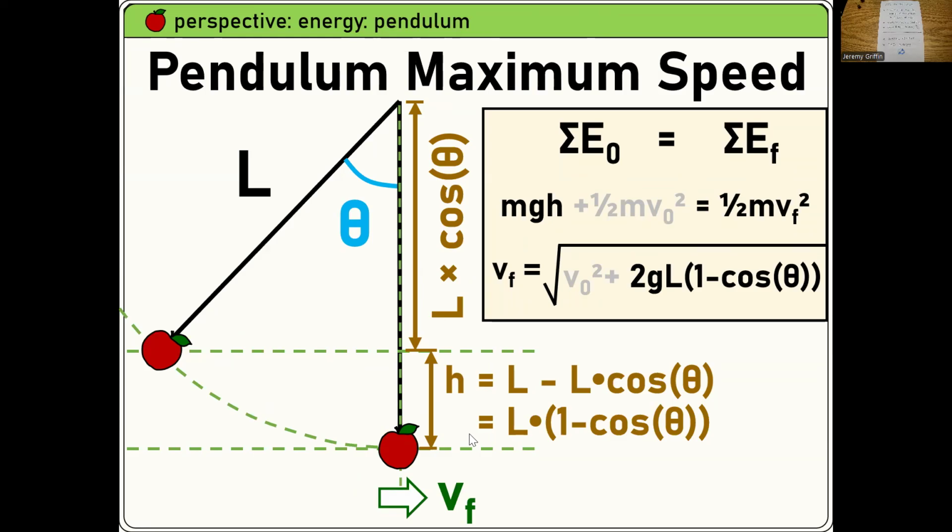The extra fun in this one is doing the geometry to figure out what the height change is based on this L and this theta. So you see how that works. And then one more fun twist you could put on top of that is, what if you gave it a push? Then it would also have some kinetic energy at the beginning. I skipped some algebra steps here, but this is how it shows up at the end. So if you ever see that in the future.